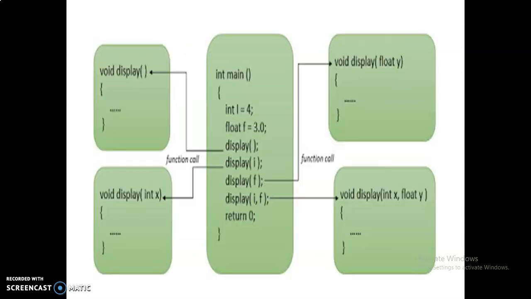This is the pictorial representation of function overloading. Within the main function, the value of i is assigned 4, which is integer type. The value of f is 3.0, which is float type. Here the function names are the same, display, display, display, but the parameters are different. The first one is empty, this is the integer type, this is the float type, and this has two parameters. So first this function will be called, but all the subfunction names are display. How will the match be found? By means of the parameters.